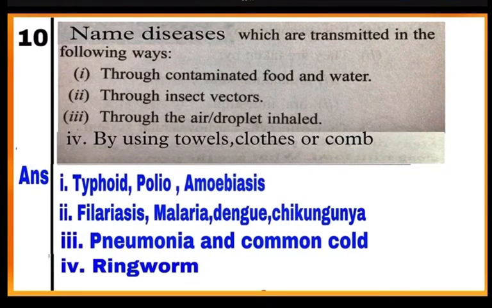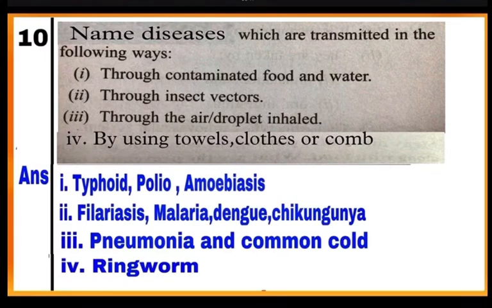Question number 10. Name diseases which are transmitted in the following ways. 1. Through contaminated food and water. Typhoid, polio and amoebiasis are diseases transmitted by contaminated food and water. Second, through insect vector. Filariasis, malaria, dengue and chikungunya are vector-borne diseases.